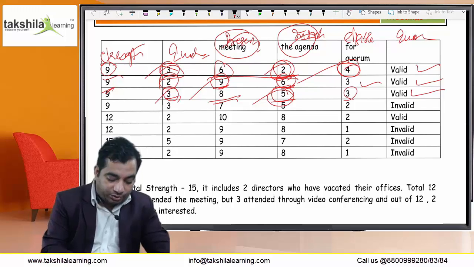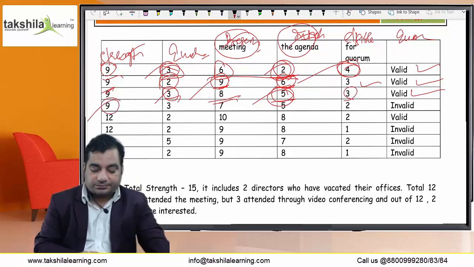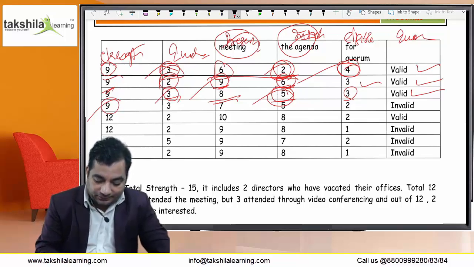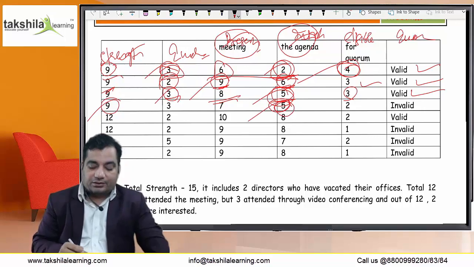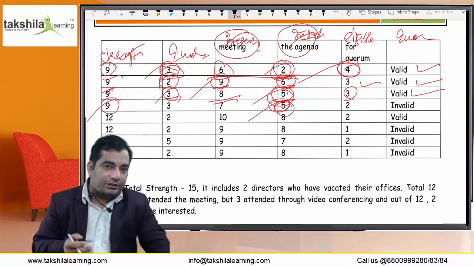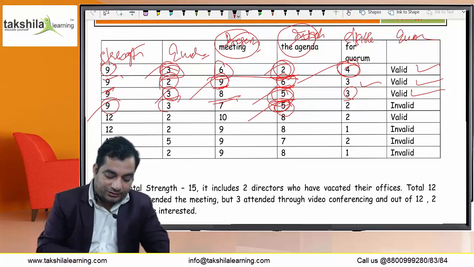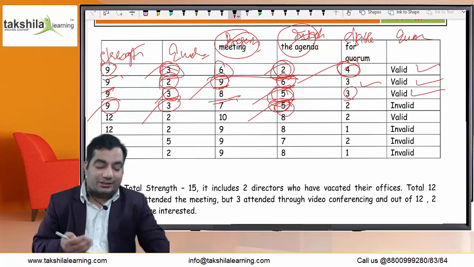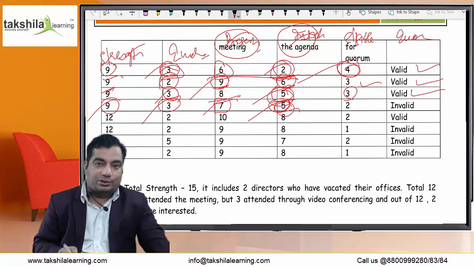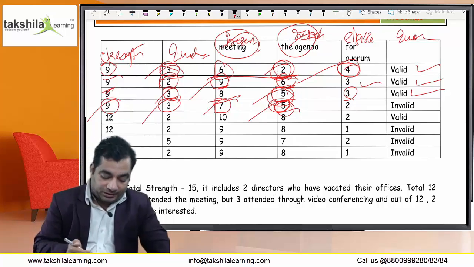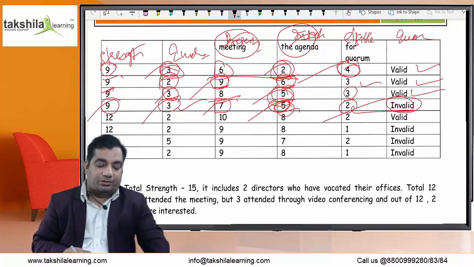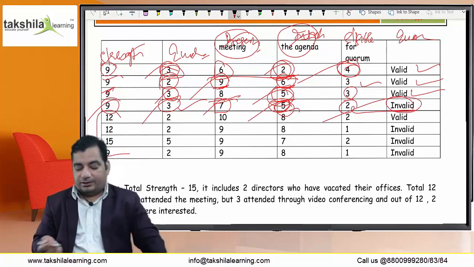The next case is total 9 directors, and directors interested are 5. So interested directors are 5, that is less than 2/3. So the normal provision shall apply, 1/3 or 2, which is higher, 3. So 3 disinterested directors must be present in the meeting. But out of 7 present in the meeting, 5 are interested. So disinterested are only 2, but required were 3. So this is invalid quorum. In this way you have to study the remaining 4 points also.